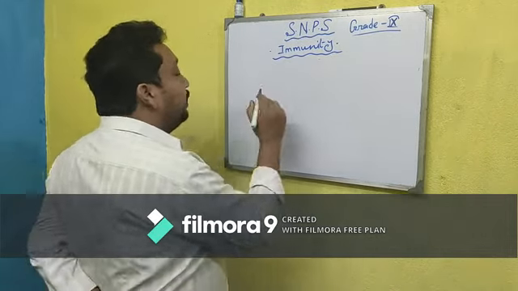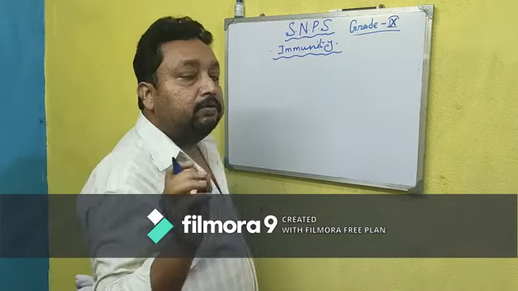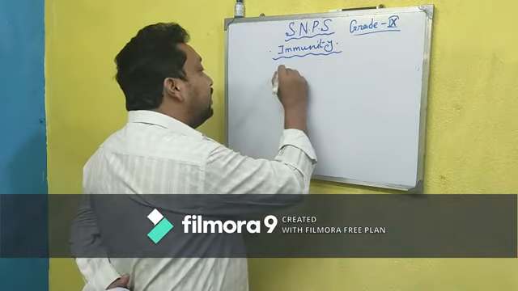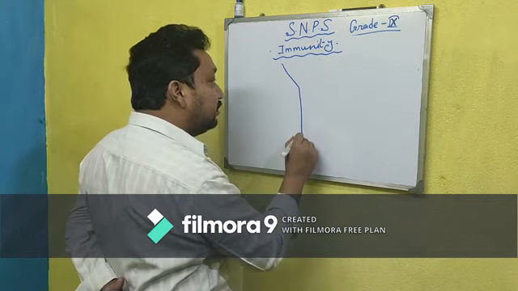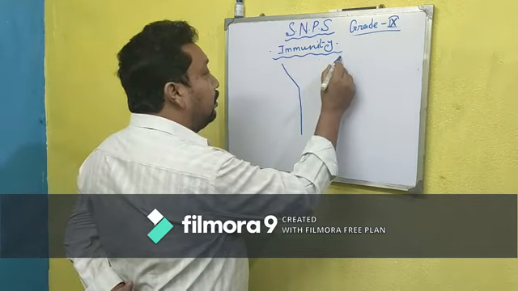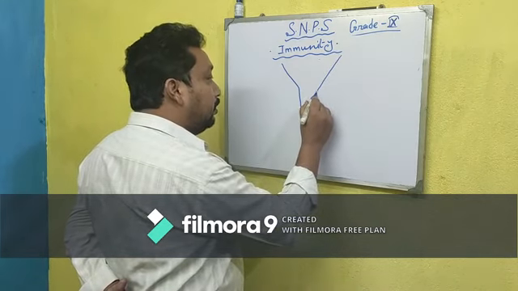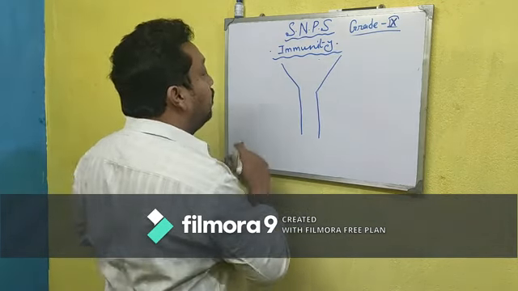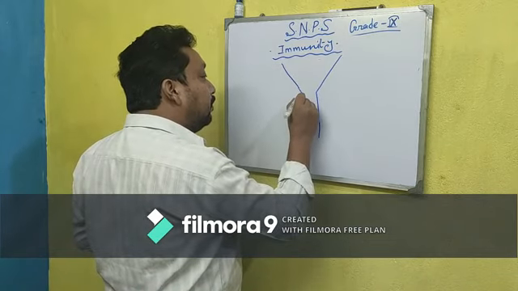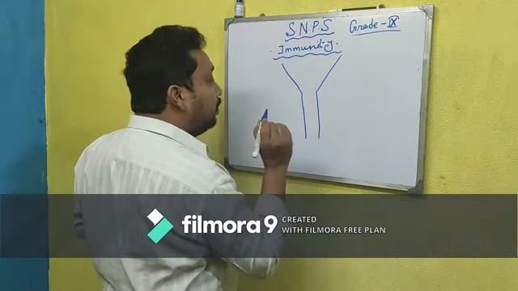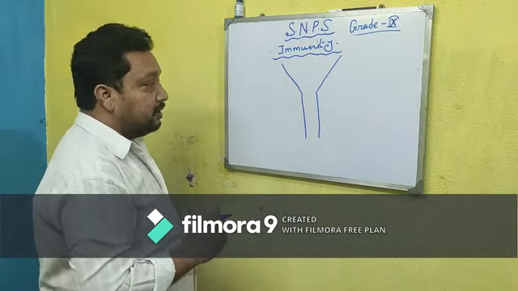The antibody is made up of protein, and you know well that protein is a chain of amino acids.